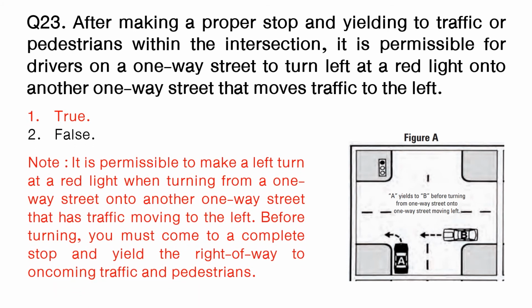Note: it is permissible to make a left turn at a red light when turning from one-way street onto another one-way street that has traffic moving to the left. Before turning, you must come to a complete stop and yield the right of way to oncoming traffic and pedestrians.